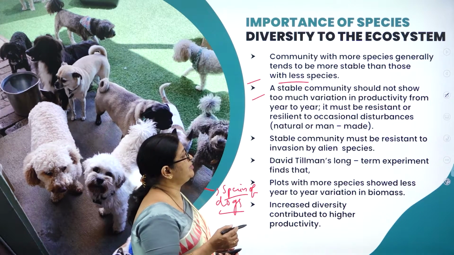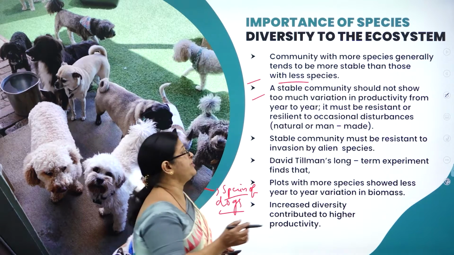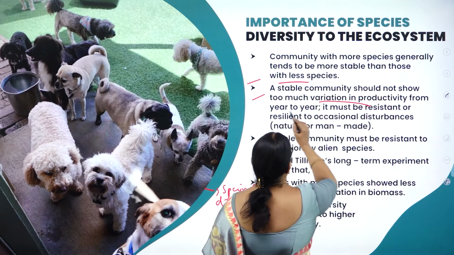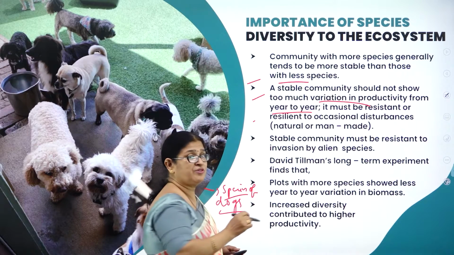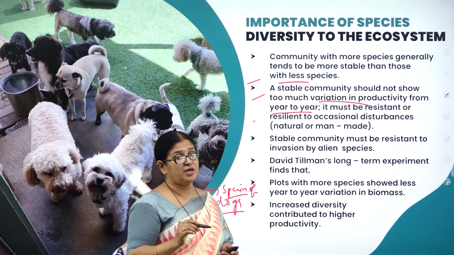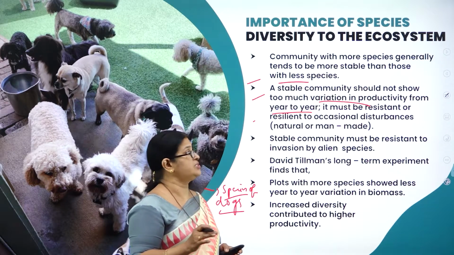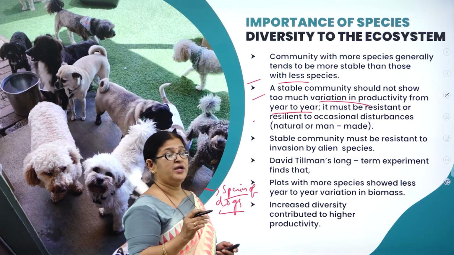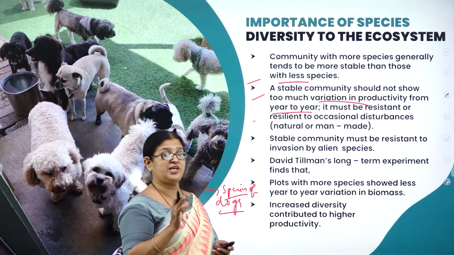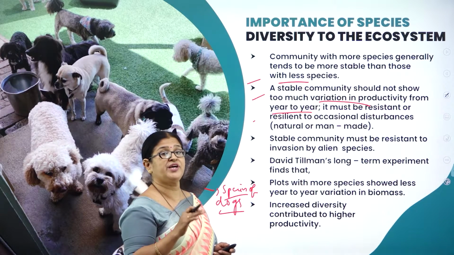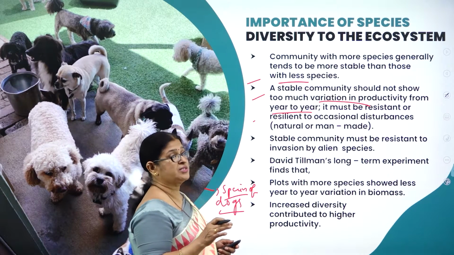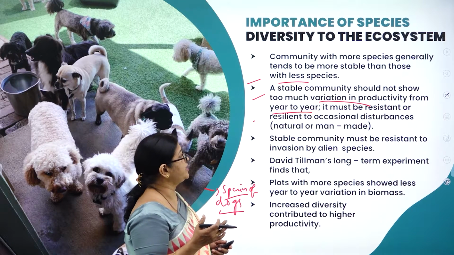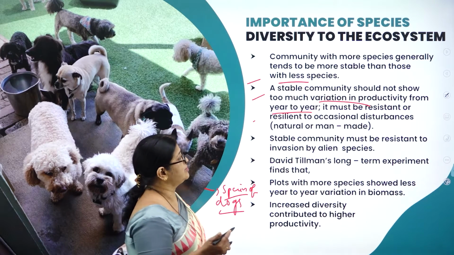So a stable community should not show too much variation in productivity from year to year. So too many variations also are not good for an ecological balance. So a stable community should not show what? If a community needs to be stable, it should not show much variation or change, because that is going to affect the ecosystem.